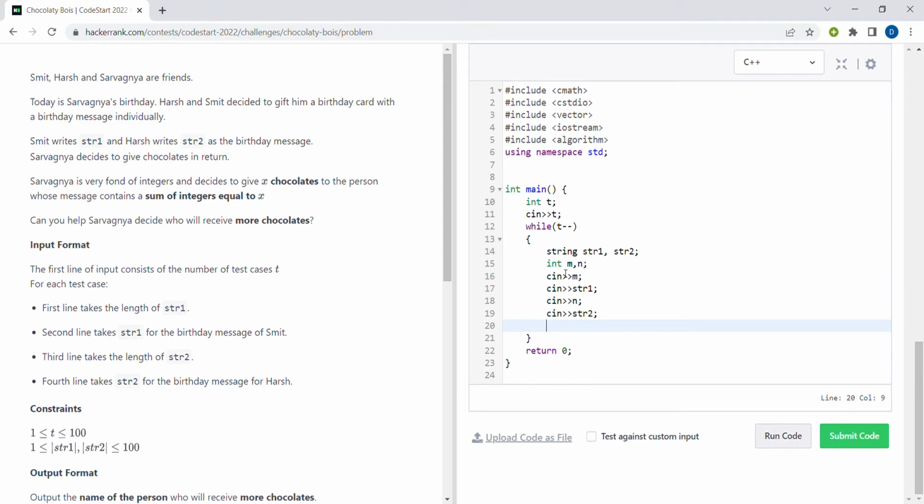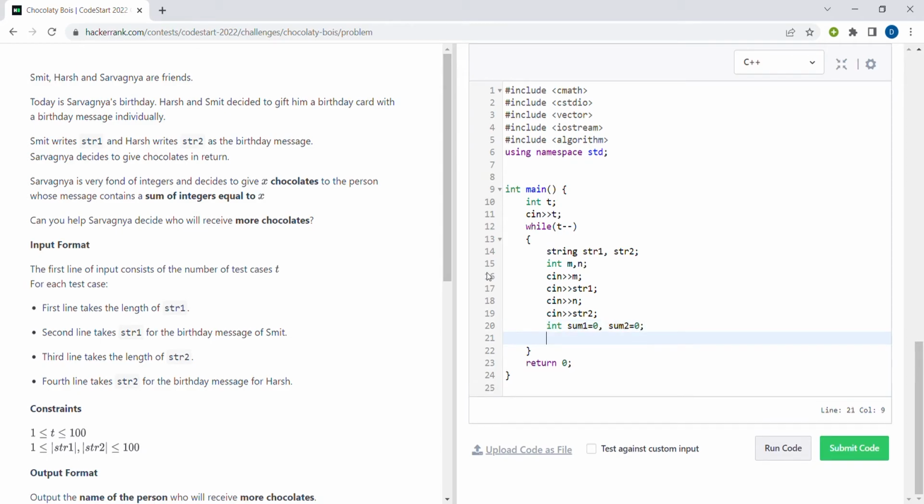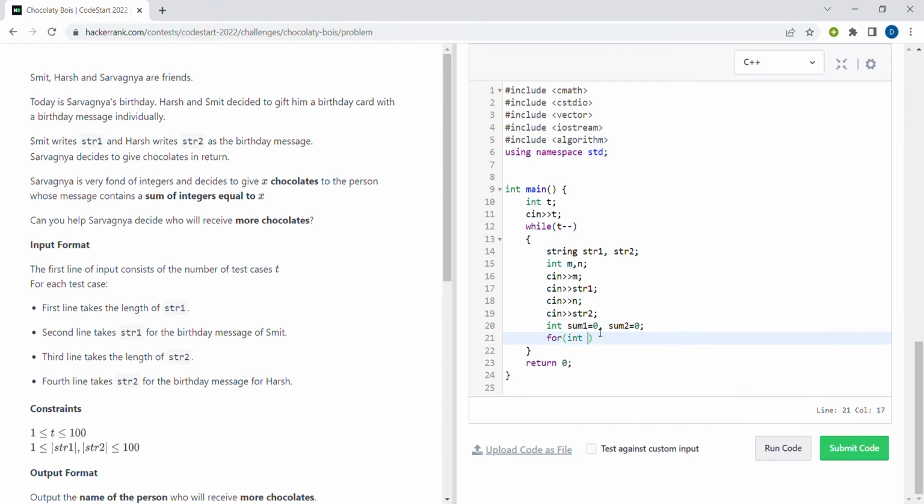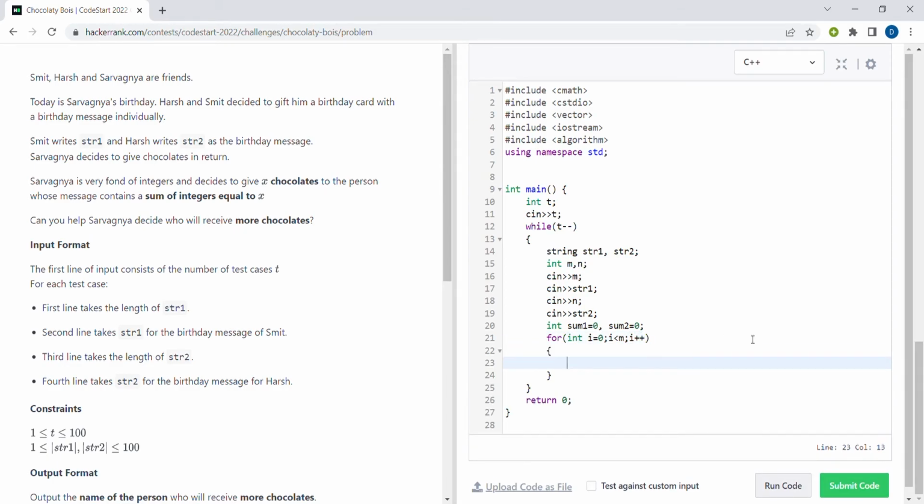Now as we discussed in our approach, we should maintain 2 counters, that is sum 1 and sum 2. So integer sum 1 equal to 0 and sum 2 is equal to 0. Okay, the initialization of both the sums is 0. Now we'll traverse the first string. So for loop, m is the length of the first string, so we will go till index m minus 1.